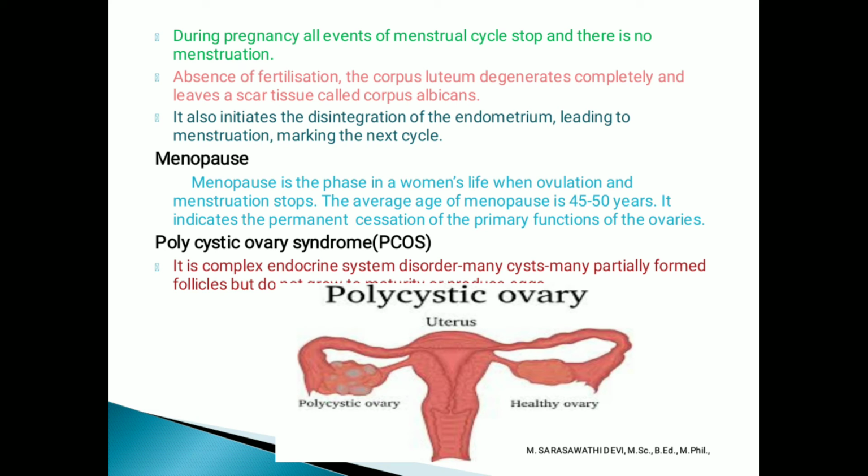Polycystic ovary syndrome, PCOS. It is a complex endocrine system disorder. Poly means many, many cysts. Many partially formed follicles that do not grow to maturity produce eggs, which are surrounded by watery fluid. That is called the polycystic ovary. In the given picture, the left side shows the polycystic ovary and the right side shows the healthy ovary.